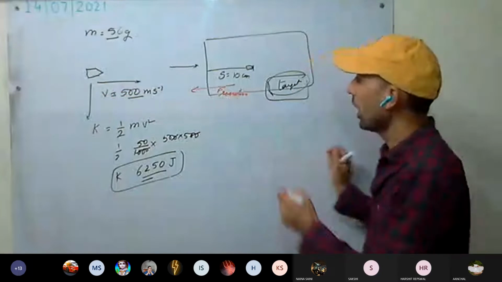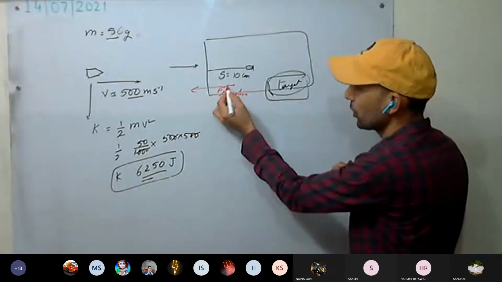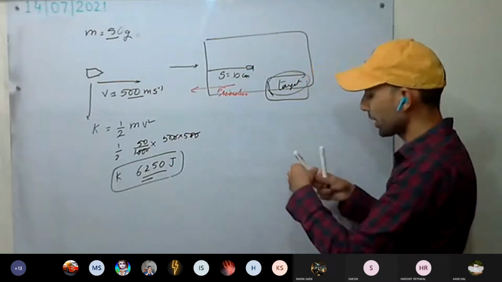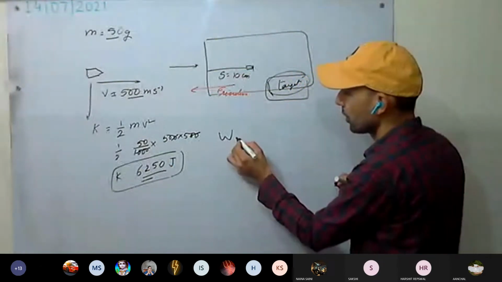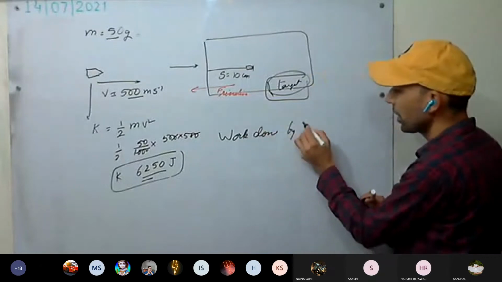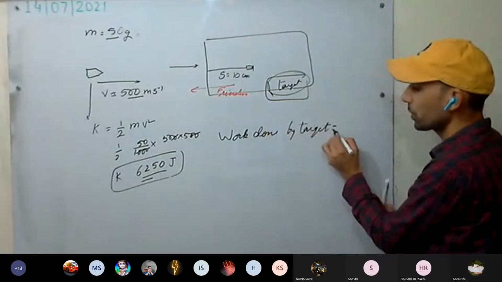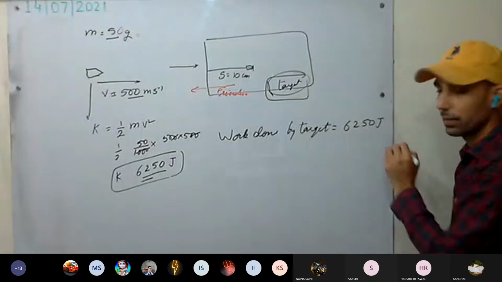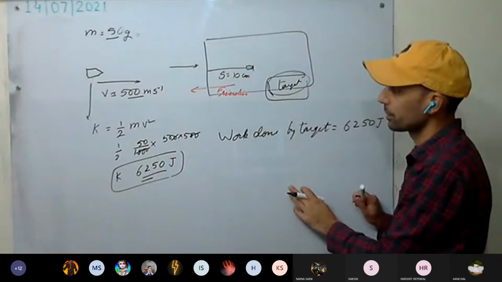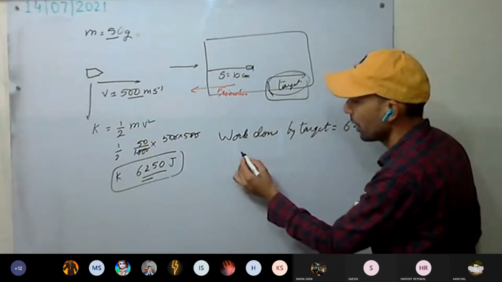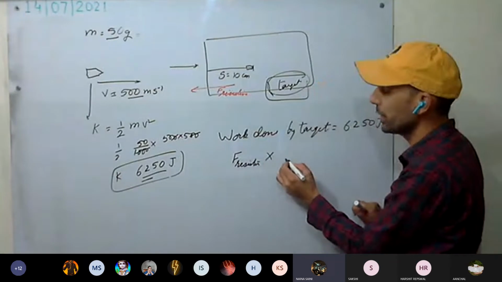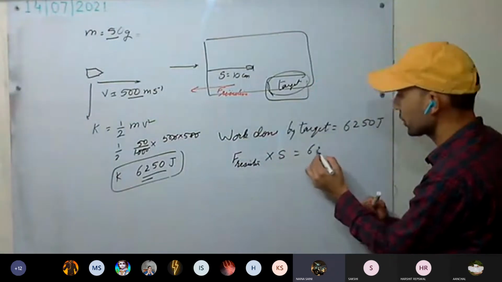Okay. Now, if this is the force it has to apply, how much work does the target have to do? This much. So work done by the target, to stop the bullet, is 6250 joules. And in formula, it will be F resistive, the resistive force, into the displacement, equal to 6250.